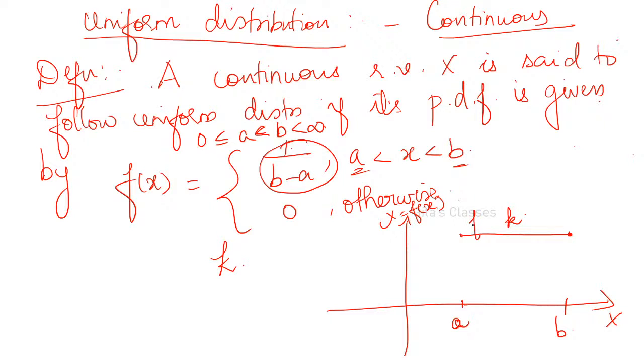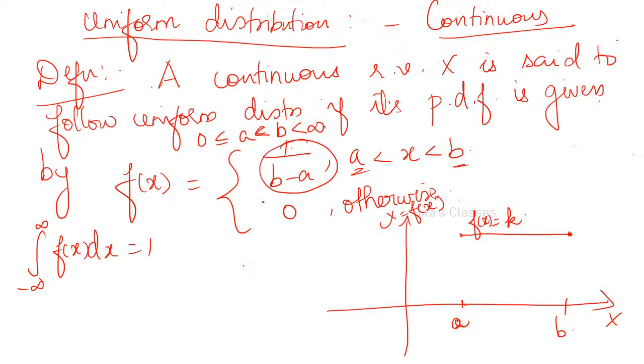f of x is equal to k. Okay. So what do you know about this? If it is a continuous random variable, then it has to satisfy that the total probability should be 1, right? So the integral from minus infinity to plus infinity of f of x dx should be equal to 1, right?